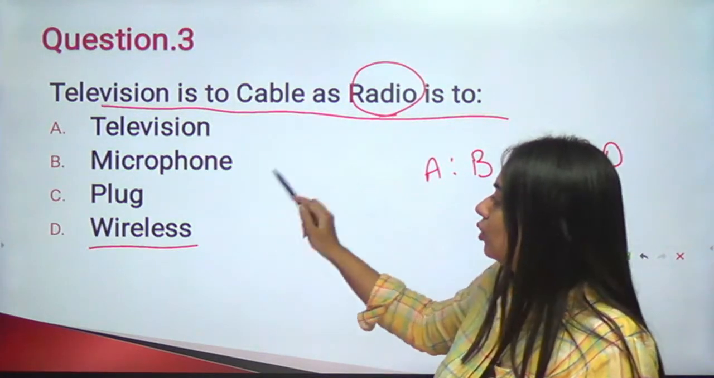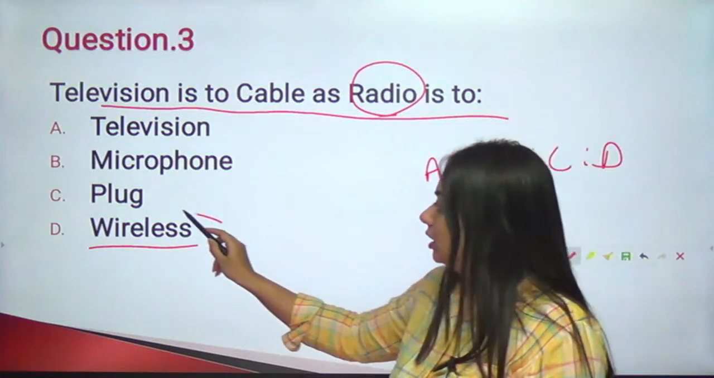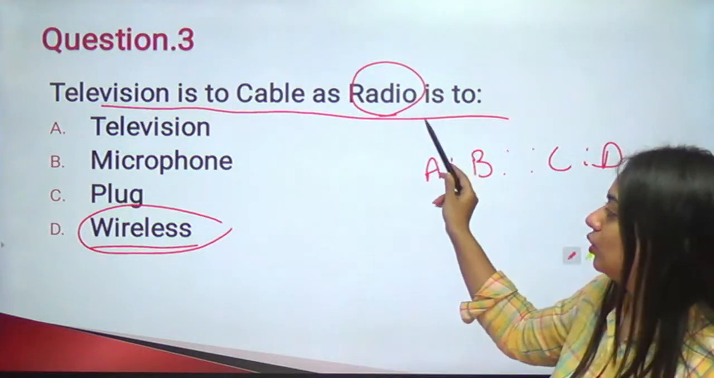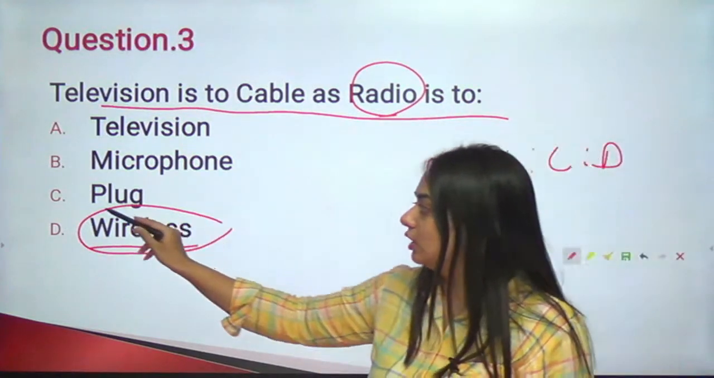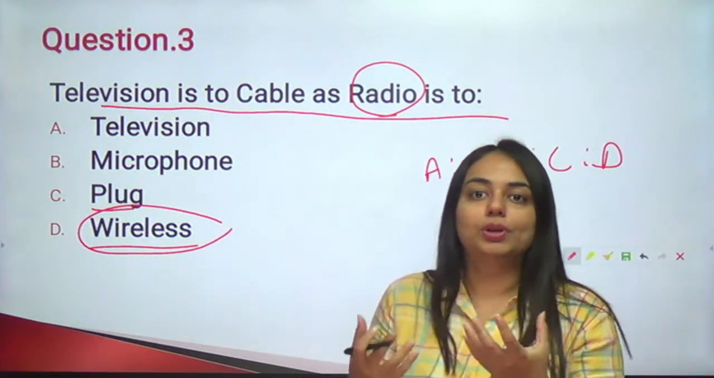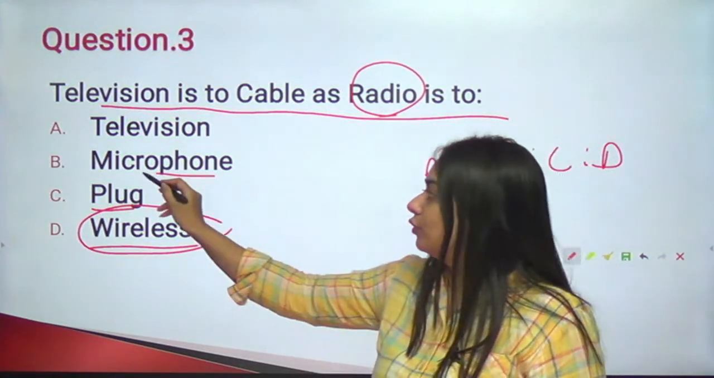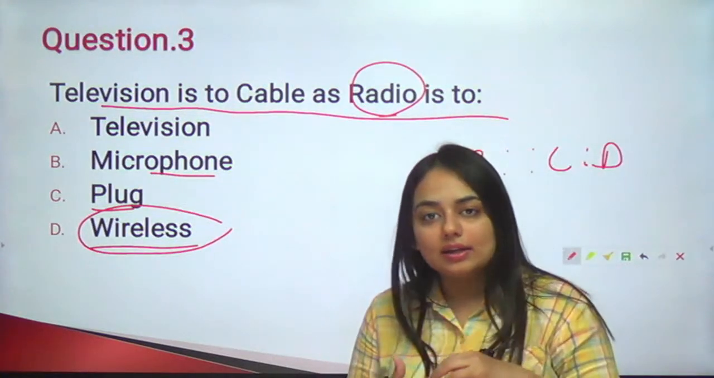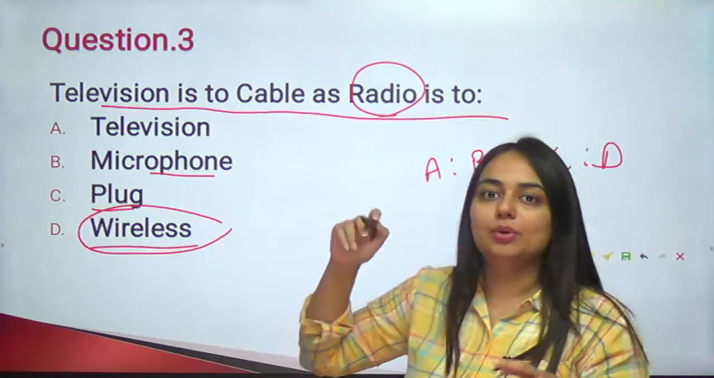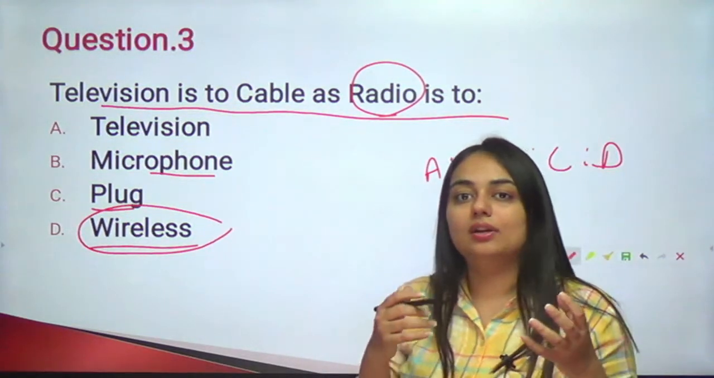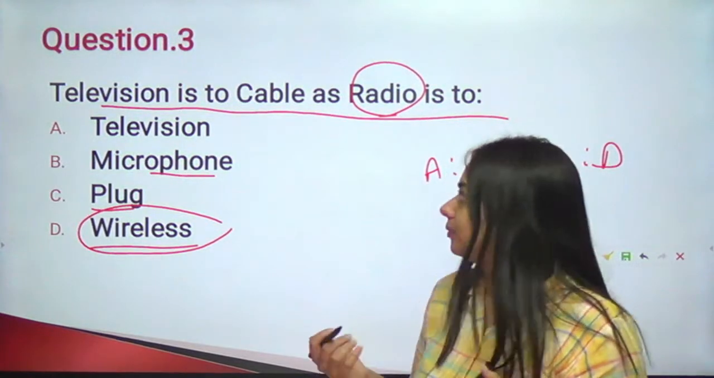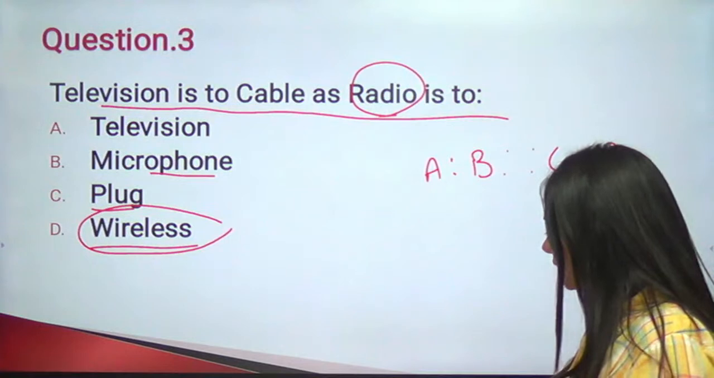So the closest relation is with wireless. Just as television is to cable, similarly radio is to wireless. We cannot say radio is to plug. You don't have to always put it in a plug to play the radio. Microphone. Well, the microphone is there inside the radio, we know that. But we cannot say that cable is inside the television. Television runs on cable, radio runs on wireless. I hope this one is clear.